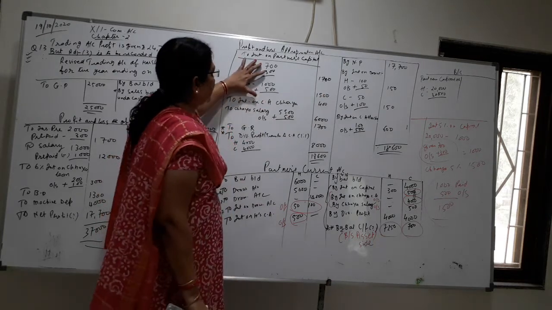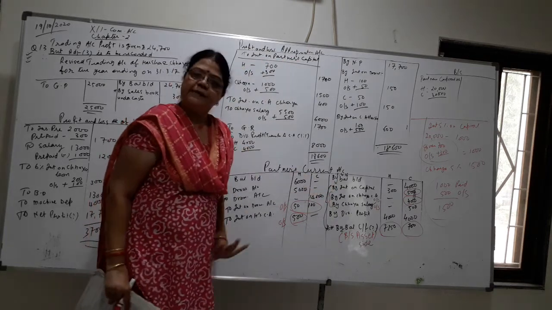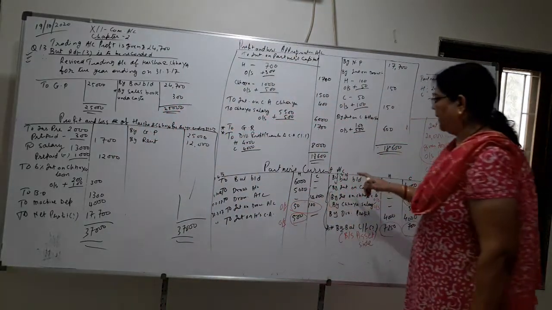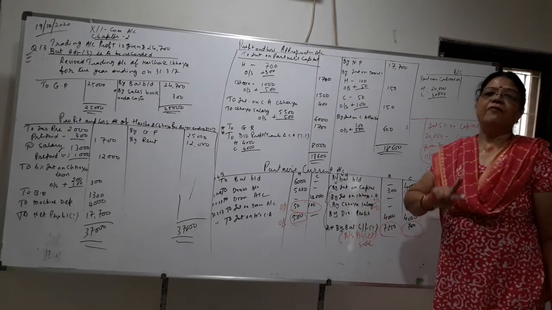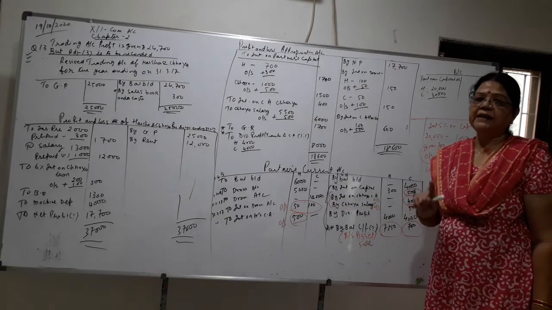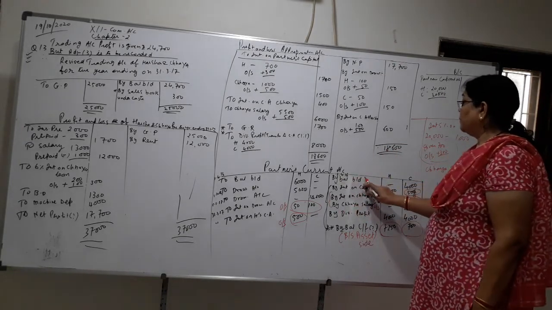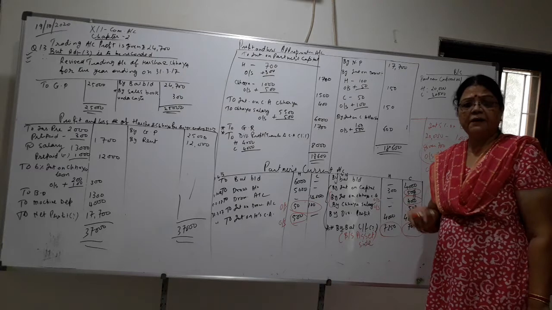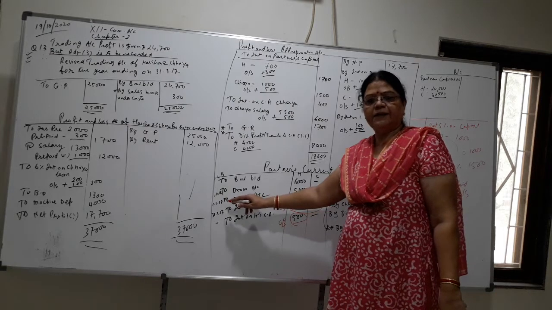Okay. Now this entry in the P&L appropriation account, you have to write in the current account credit side. While writing in the current account credit side, first you have to bring balance brought down on 1/4/16. I have not put the date column. You have to put the date column in the exam. It is posting, so you know the format of the ledger: date, particulars, LF and amount. So balance brought down will always be on 1/4/16 and the remaining entries will be at the end of the year, that is 31/3/17. Drawings date is given, so you have to write two different dates if the dates are given.